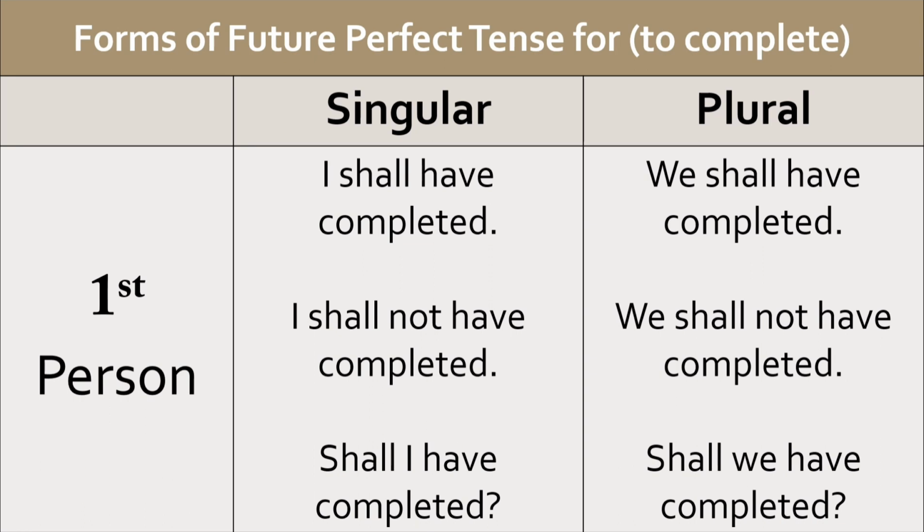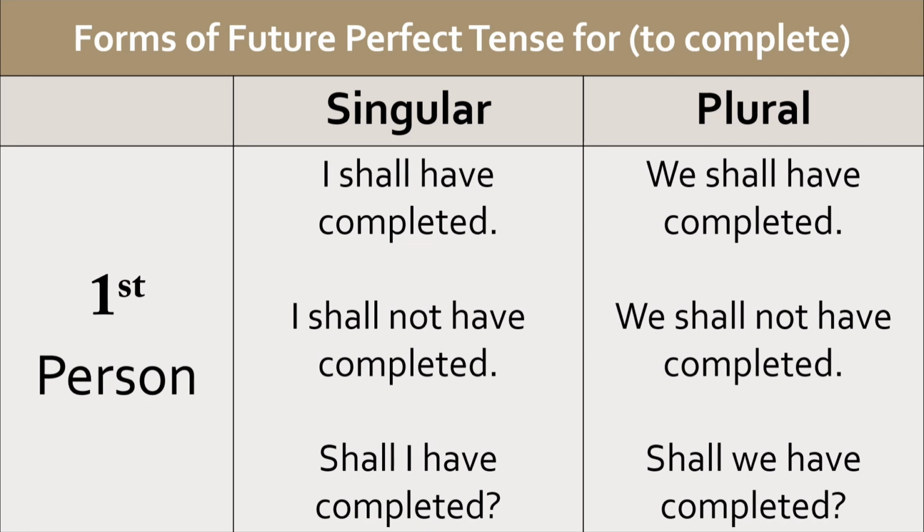The negative forms are I shall not have completed and we shall not have completed. For making negative sentences, not is to be used after the first word of the verb. So here not is used after shall.